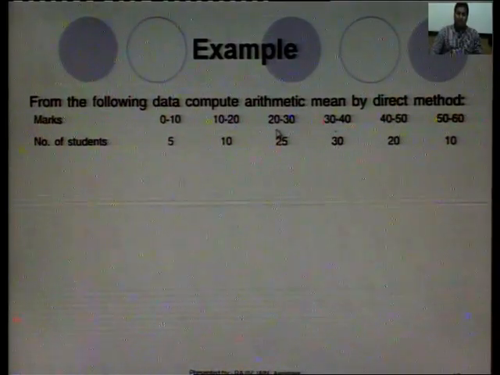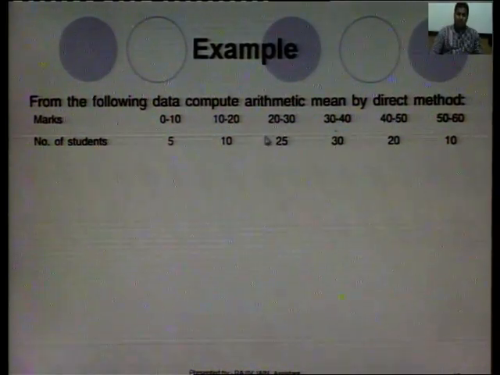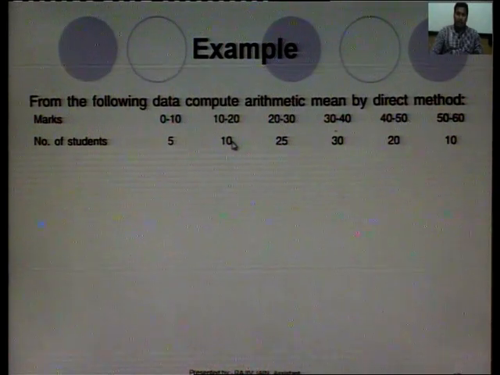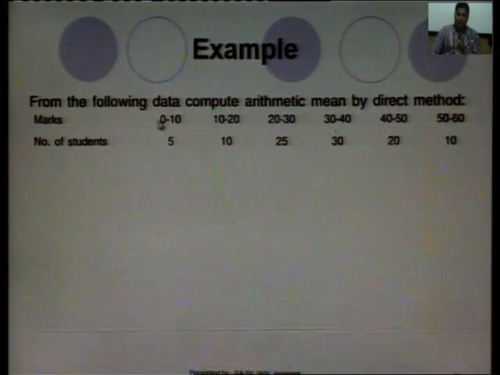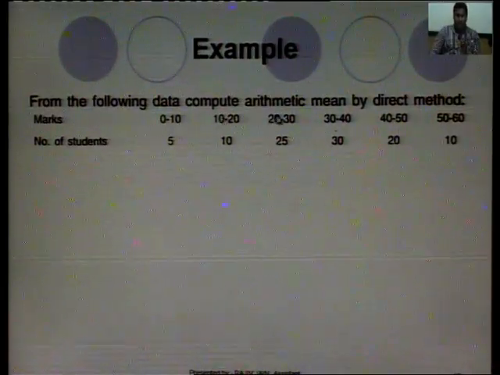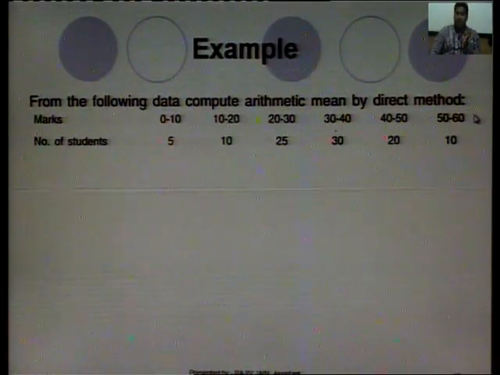Means if the 20 comes, we will not write it in this interval, we will write the value in the next interval, right. So, this is the continuous series. Now, you see this is the continuous series: 0 to 10, 10 to 20, 20 to 30.